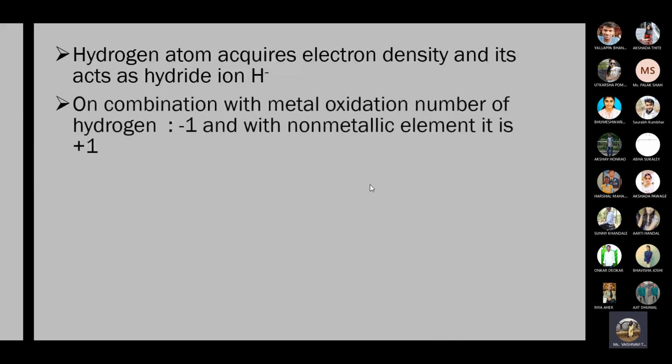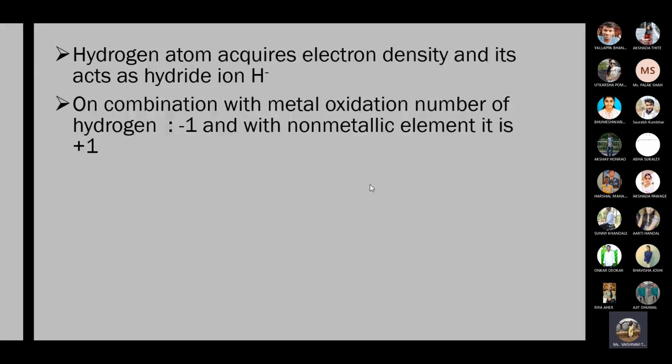On combination with a metal, the oxidation number of hydrogen is -1, and with a non-metallic element it is +1. Means when hydrogen combines with positively charged metal ions, it will have a negative oxidation number, that is -1. And when hydrogen combines with non-metallic elements, it has the oxidation number +1.